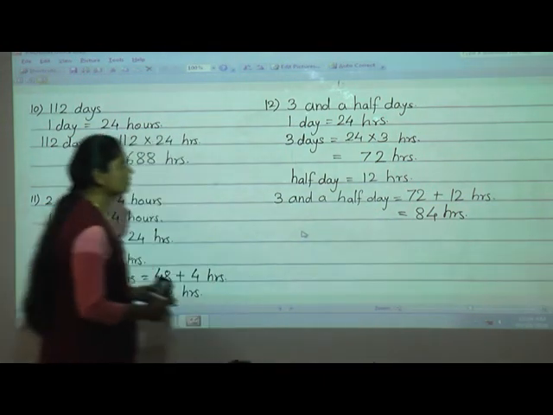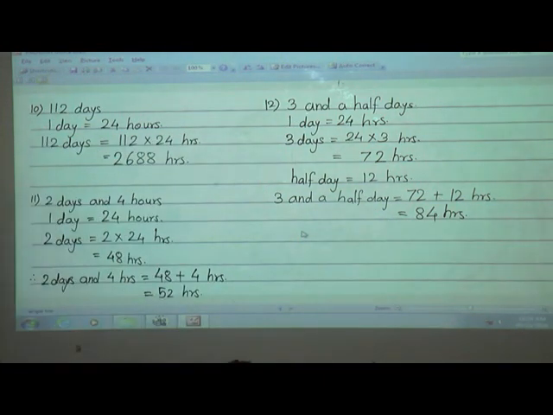Okay, clear? 3 days and a half day is equal to what? First you have to calculate 3 days is equal to how many hours? 72 hours, because 24 into 3 gives the answer 72 hours. Then to that we have to add half day. Now half day is equal to 12 hours. So 3 days and a half day is equal to 72 plus 12, that is 84 hours.